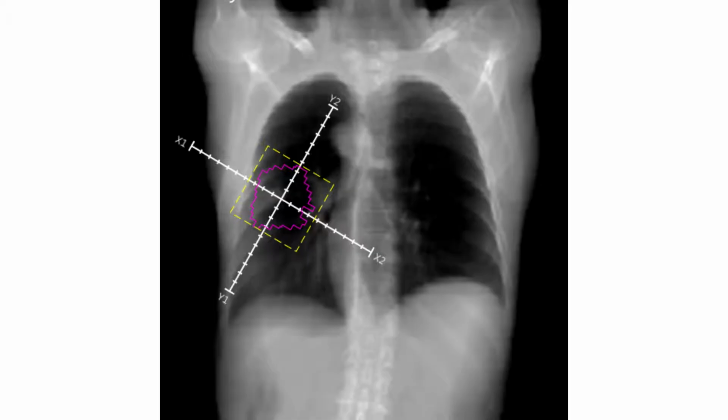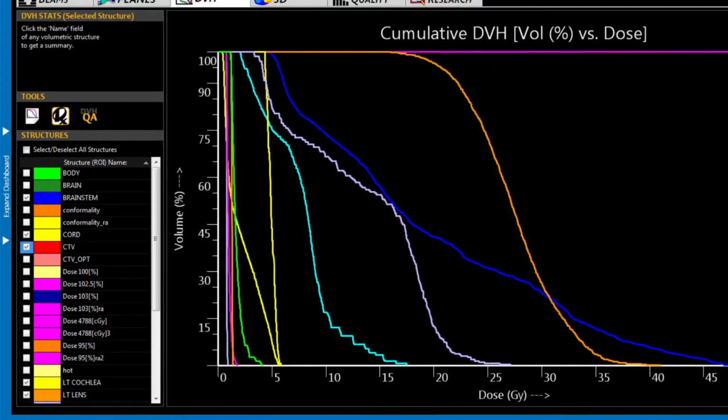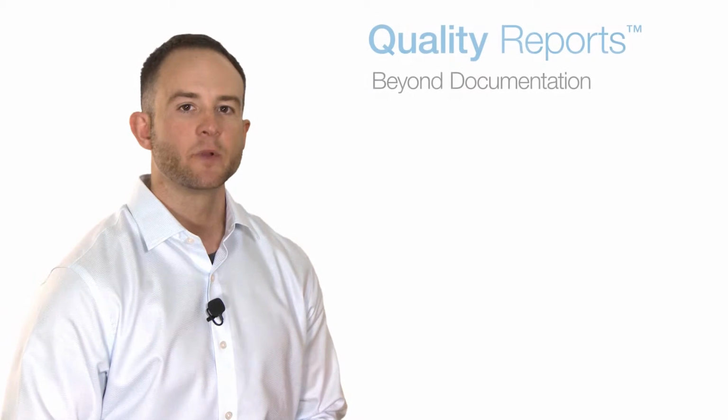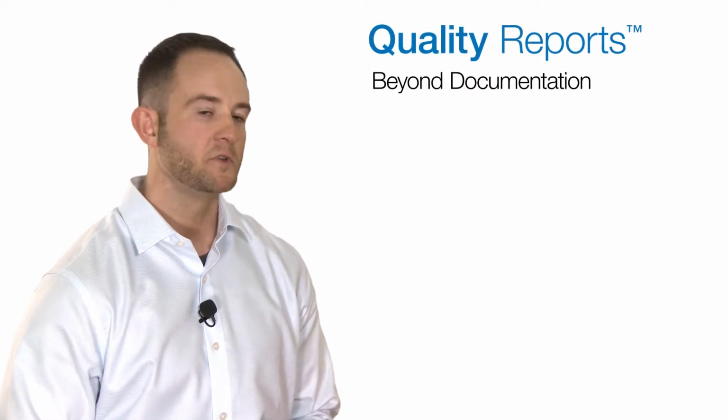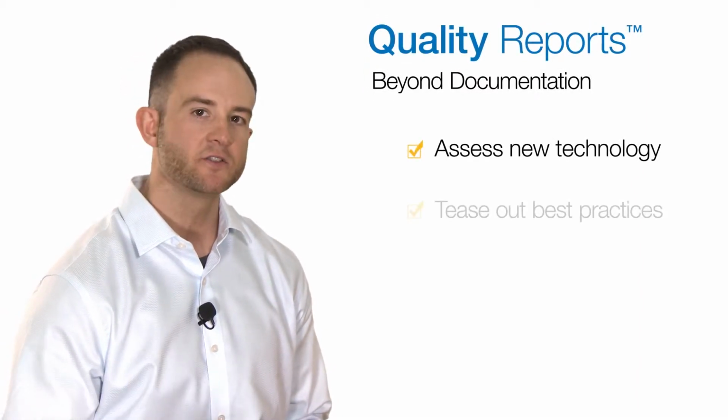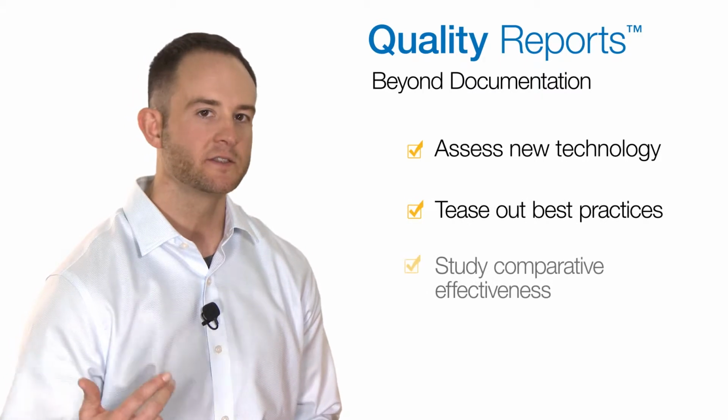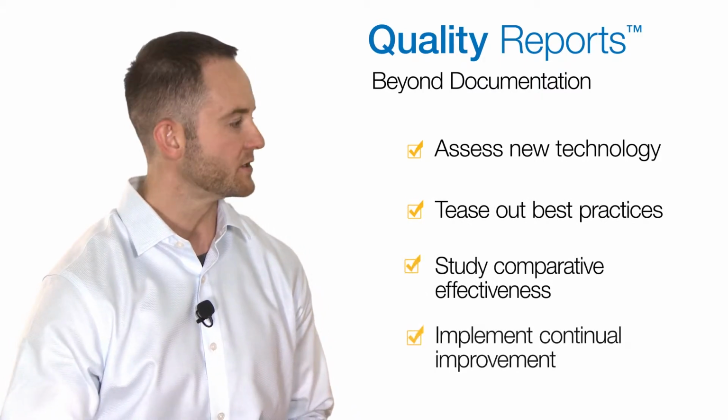Quality Reports is also a great way to do peer reviews and chart rounds. It's accessible anywhere, vendor independent, and there's no need to tie up treatment planning systems. Now you can streamline and standardize the electronic plan documentation. Then use those same methods to assess new technologies, tease out best practices, study comparative effectiveness, and implement continual improvement.